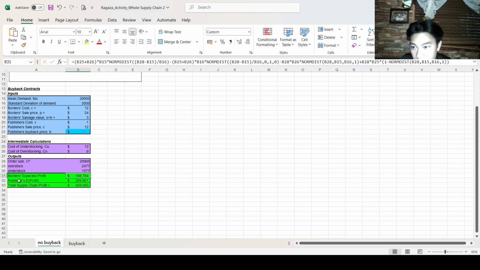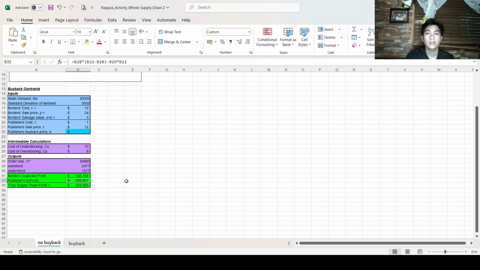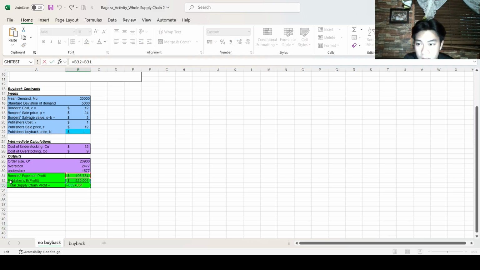198,784. For the publisher's profit, this is achieved by getting the order size multiplied by the publisher's sale price minus the publisher's cost, and then subtracting the overstock multiplied by the publisher's buyback price, which will result in $229,901. While for the total supply chain profit, this is by getting the Borders expected profit plus the publisher's profit, which will result in